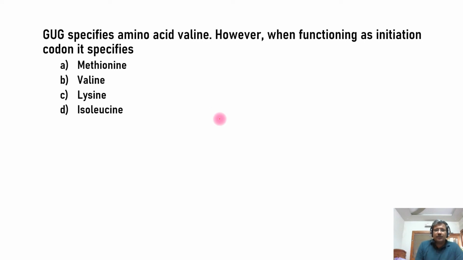We know that because you can remember guava. Okay, because the codons that start with GU will always code for valine. So GUG or whatever it may be, it will be coding for valine. Normal case, that is a valine. But when the GUG comes as an initiation codon, you know that whatever the condition is, it will be specifying methionine.